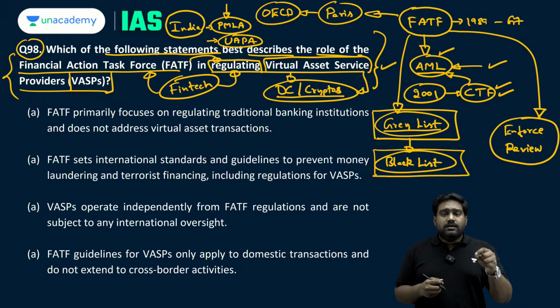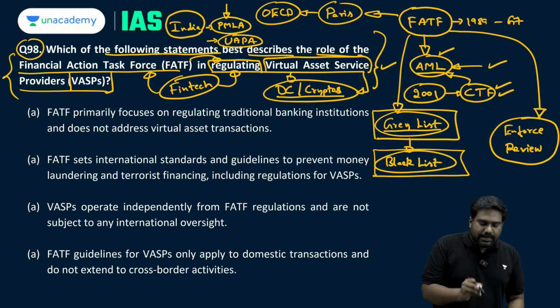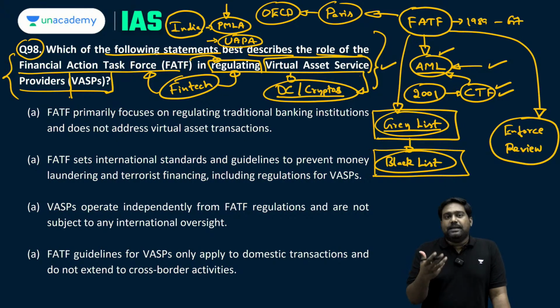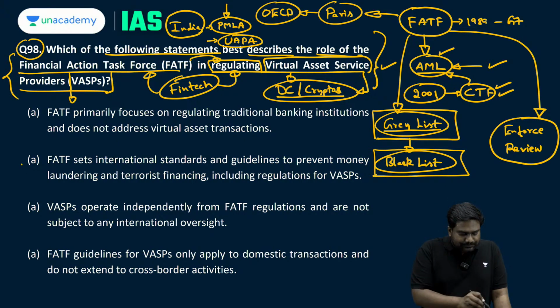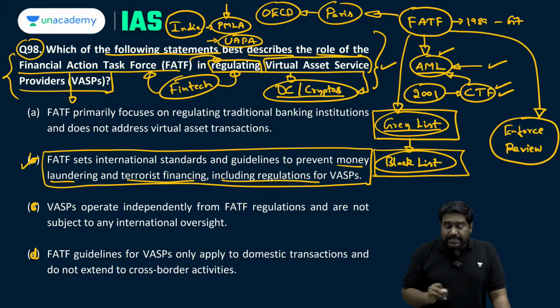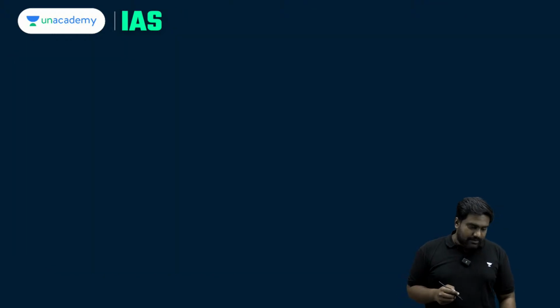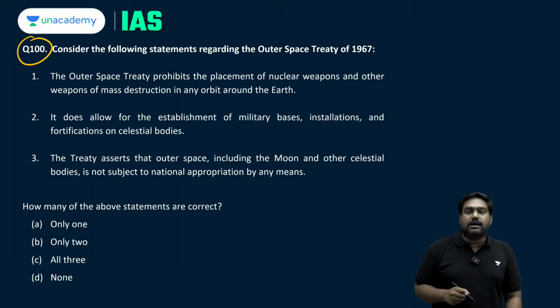So recently there were regulatory standards introduced by FATF to regulate VASPs, and this has to be implemented by the countries around the world. So based on this, you can easily tell me what's the right answer. It would be option B. Please make a correction here. It's a small typo with the options. The correct answer is B. FATF sets international standards and guidelines to prevent money laundering and terrorist financing, including the regulation of virtual asset service providers. Now coming to the last IR question, question number 100.